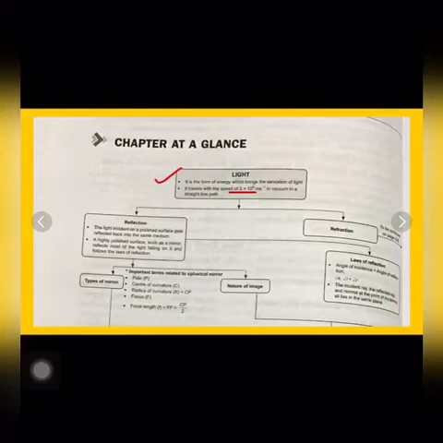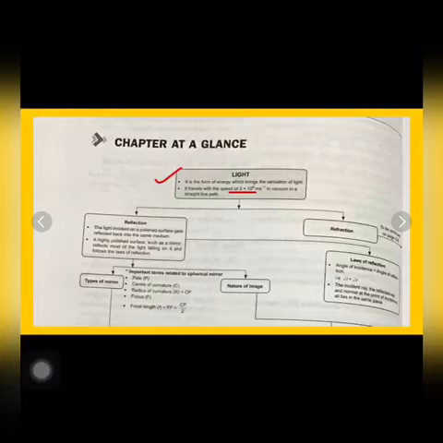Now the two phenomena related to light are reflection and refraction. First of all, we are going to discuss reflection and then we are going to discuss refraction. Refraction is basically the bending of light as it passes from one medium to another. Whenever there is turning back of light in the same medium, then that phenomenon is called reflection.